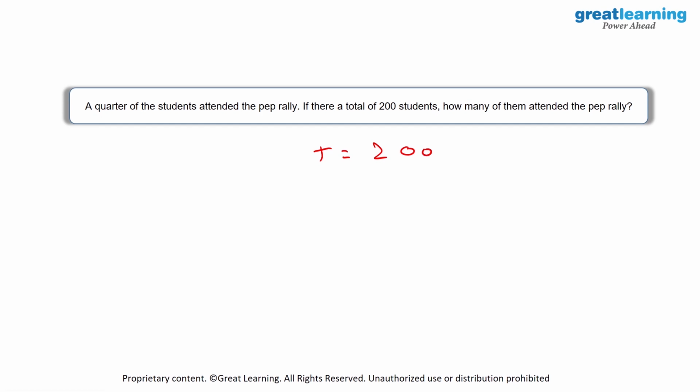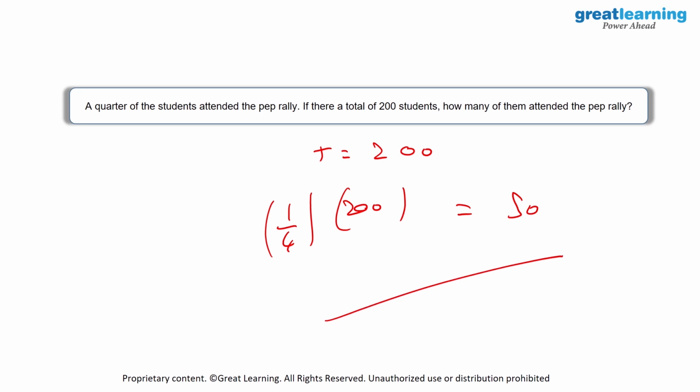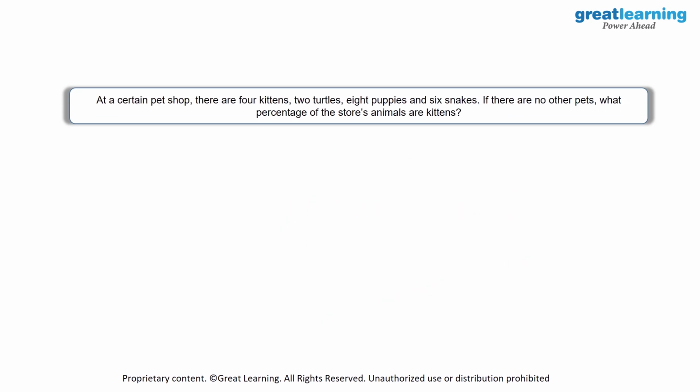Now a quarter of these 200 students attended the PEP rally. Quarter is equal to 1 by 4. So this will be 1 by 4 into 200, which is equal to 50. So out of the 200 students, 50 students have attended the PEP rally. Then we have our next question over here.